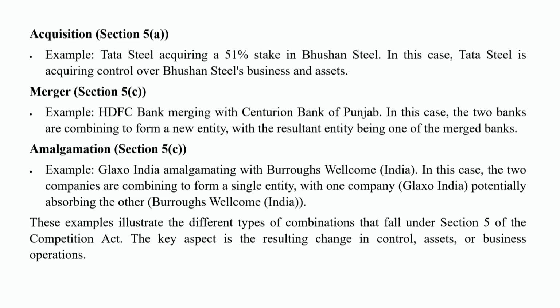the other. So these examples illustrate the different types of combinations that fall under section 5 of the Competition Act, and the key aspect is the resulting changes in control, assets or business or operation.